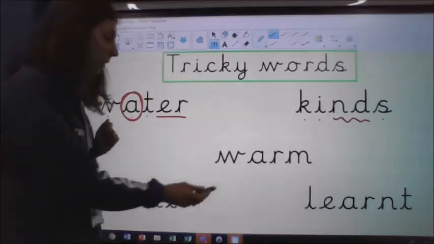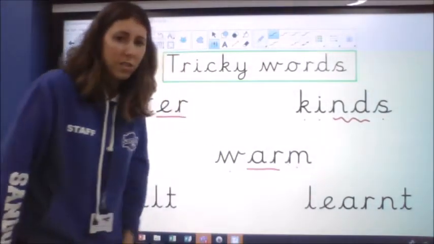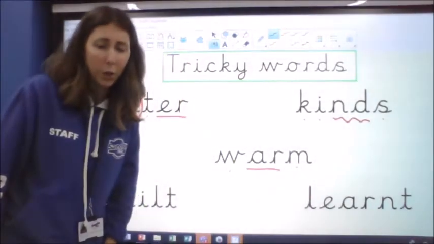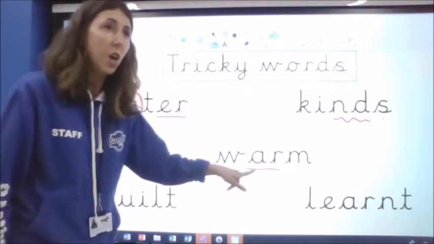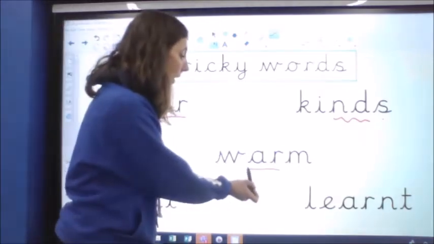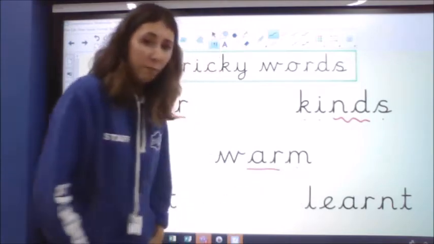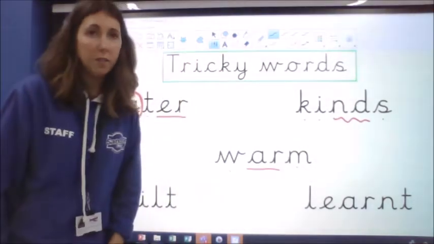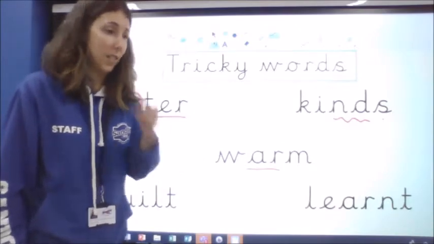All right, I'll help you out with this one. So we've got AR in the middle. What sound does AR normally make, you two? Normally makes an R sound, doesn't it? But this is the word warm. So this time it's making an O sound. Warm. Okay, so in our text it's going to be talking about some habitats that are warm places.